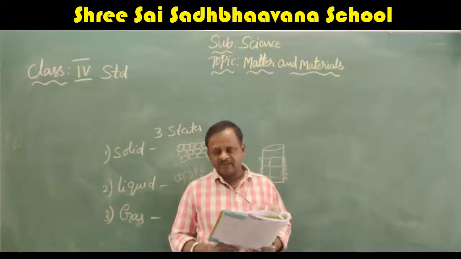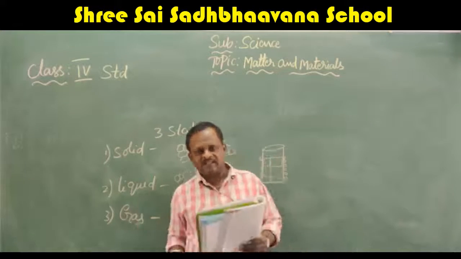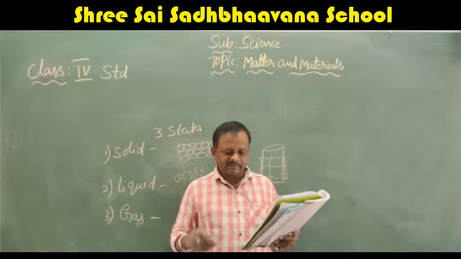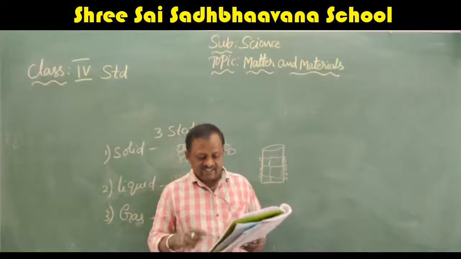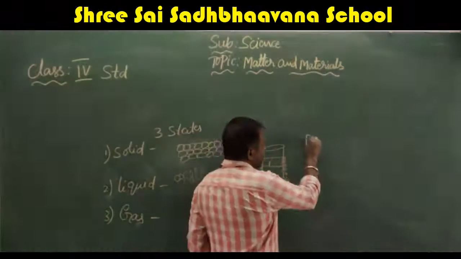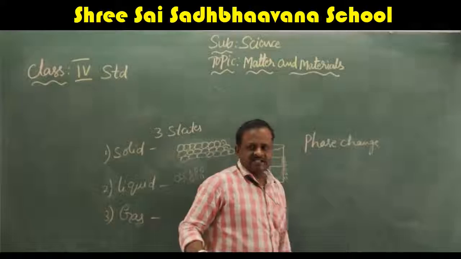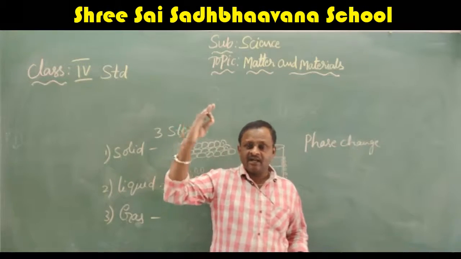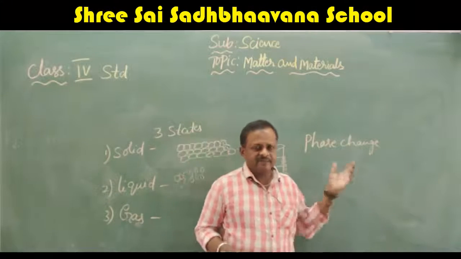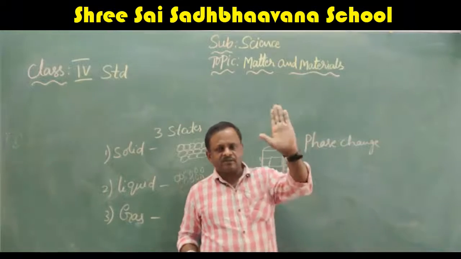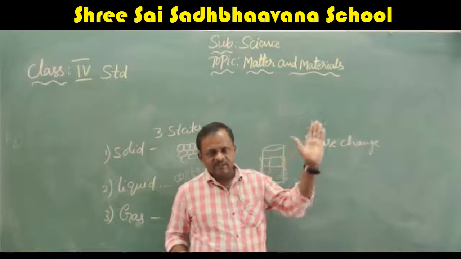Water changes from one state to another. You know very well, water can exist in three states: solid, liquid as well as gas. To change that state, it needs some energy. The change of water from solid to liquid and then to gas, or in reverse direction, is called phase change. That means it is changing from solid to liquid, liquid to gas, or from gas to liquid, liquid to solid. They are called phase changes. Phase means state: solid state to liquid state to gaseous state, or from gaseous state to liquid state to solid state.